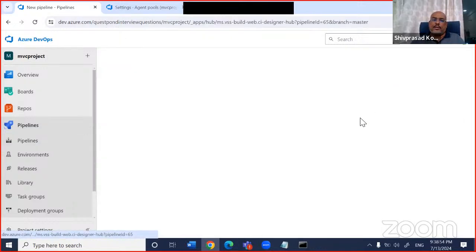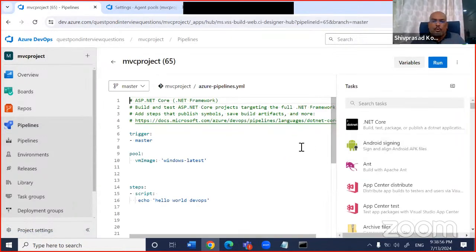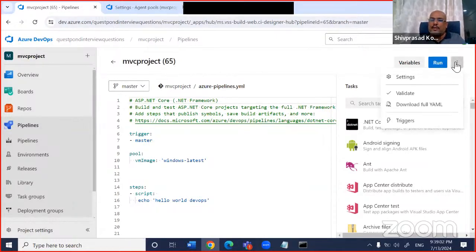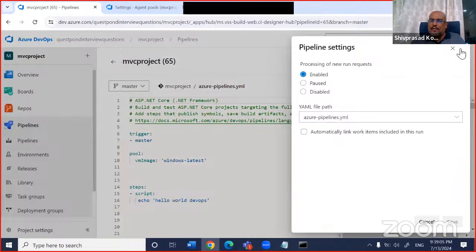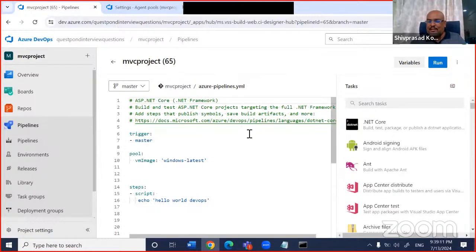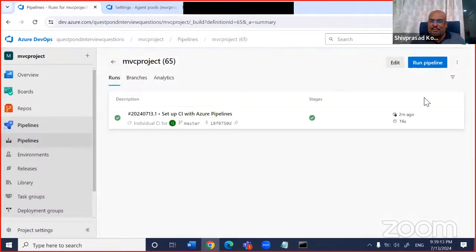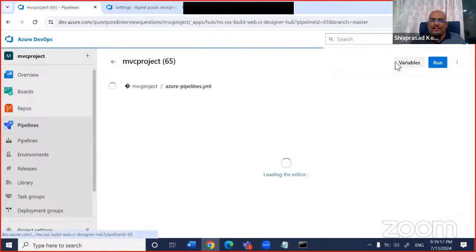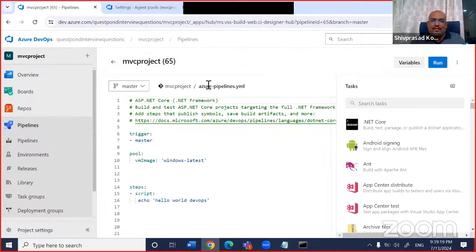You can say, okay, edit is here. Okay, edit is there. Oh, where should I go and change the name? Where should I go and change the name? It is here, where did edit go? Okay, here. So you have to go here and you have to go to settings, I think. How do you go and change the name? Yeah, fine. Okay, somewhere you can go and change the name here.